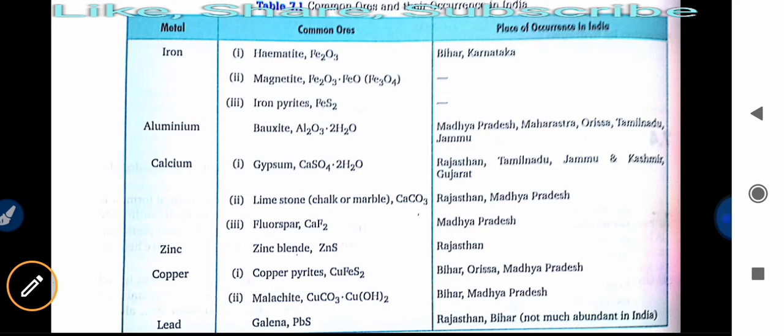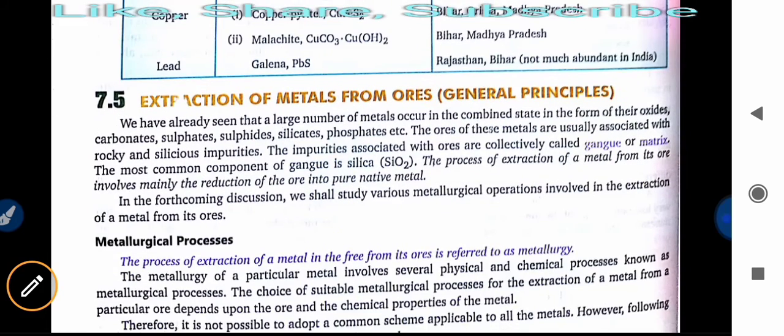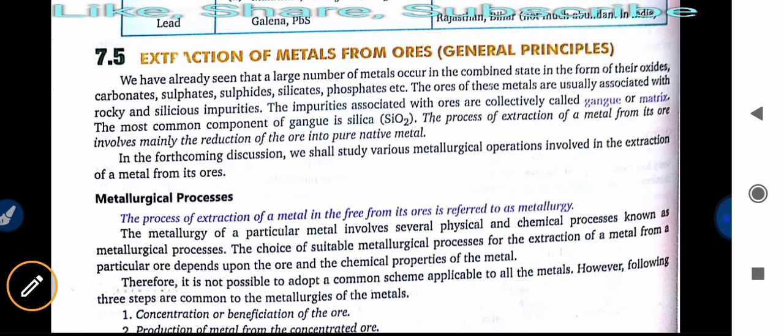So then we have to understand about the extraction of metals from ores. Okay, what are the general principles? As we already saw, a large number of metals occur in combined state in the form of their oxide, carbonate, sulfide, sulfate, silicates, phosphate, etc. The ores of these metals are usually associated with rocky and siliceous impurities.